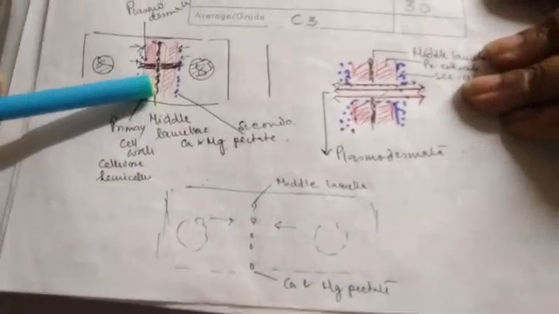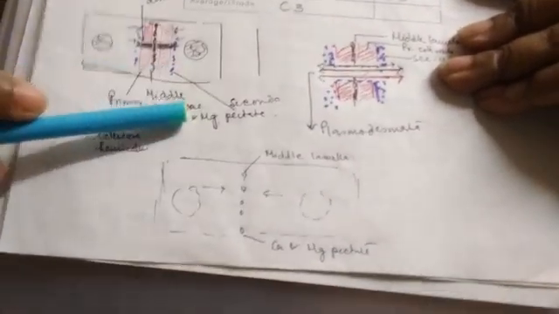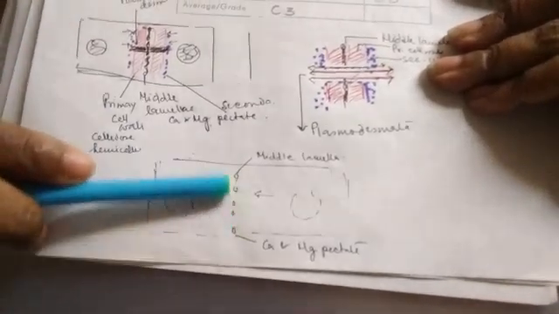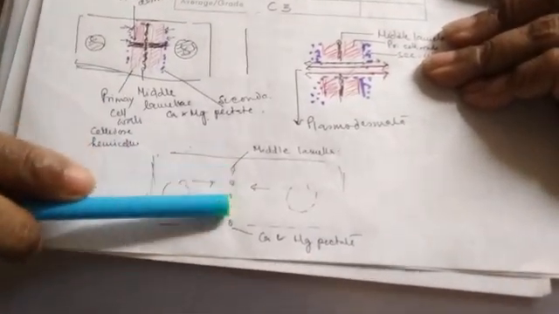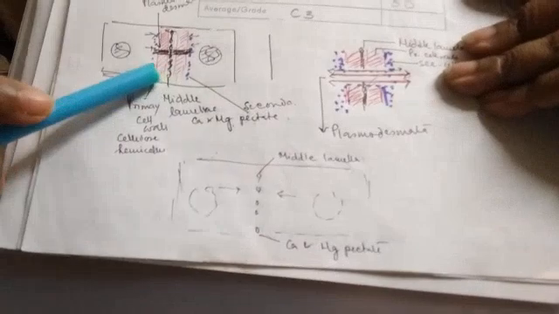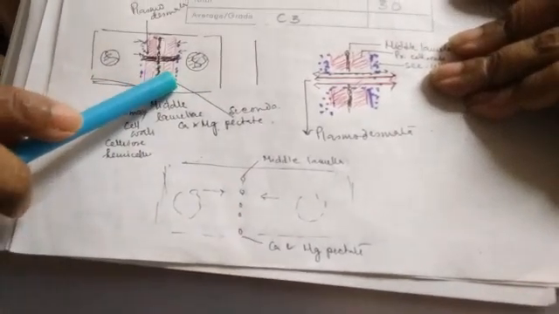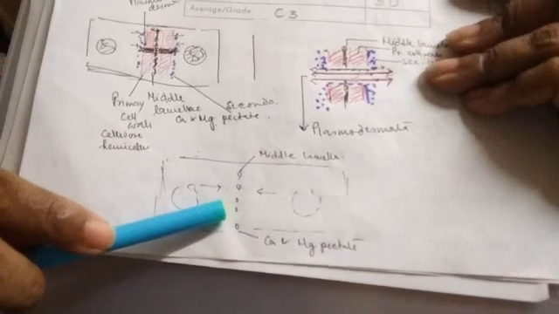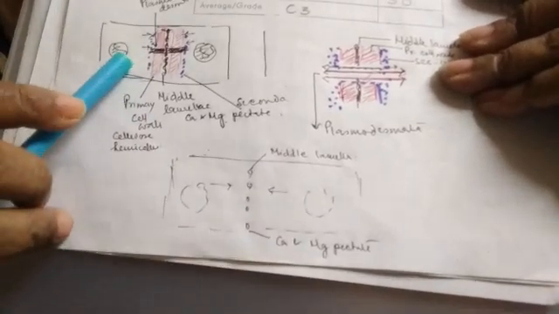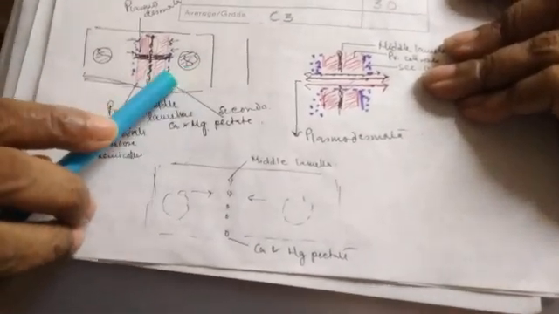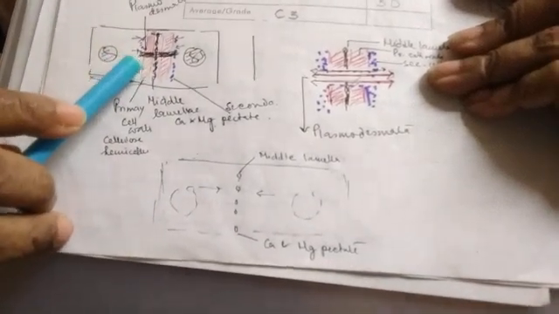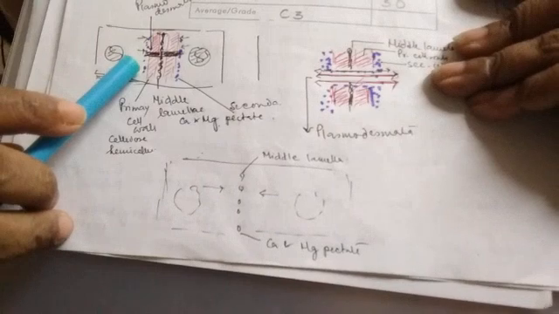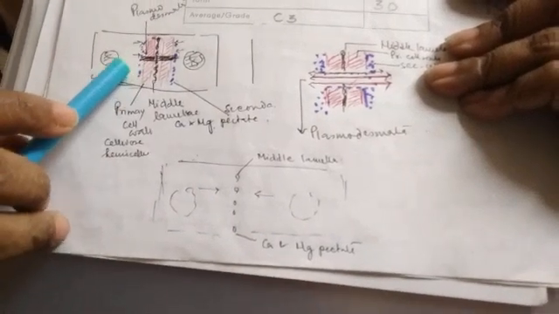Till the plant cell is in the stage of growth, there is only the primary cell wall. But once it attains its permanent structure, there is release of pectin, hemicellulose, and various chemicals which form the secondary cell wall.